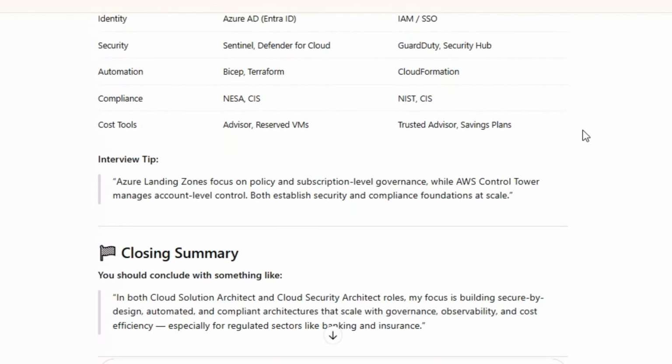Closing summary. You should conclude with something like: in both Cloud Solution Architect and Cloud Security Architect roles, my focus is building secure by design, automated and compliant architectures that scale with governance, observability, and cost efficiency, especially for regulated sectors like banking and insurance.